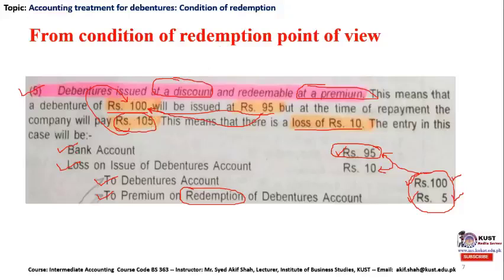That is if the company issues its debenture at a discount and redeems at a premium. And very important, just underneath each entry you are required to state a short narration so that the condition is clear to the reader of this journal entry, which is mandatory.